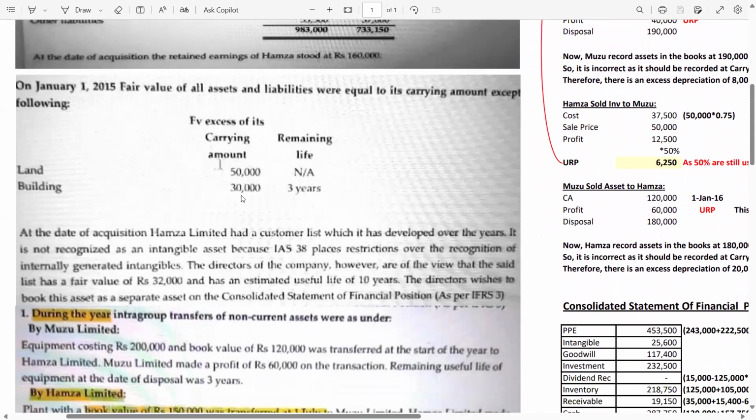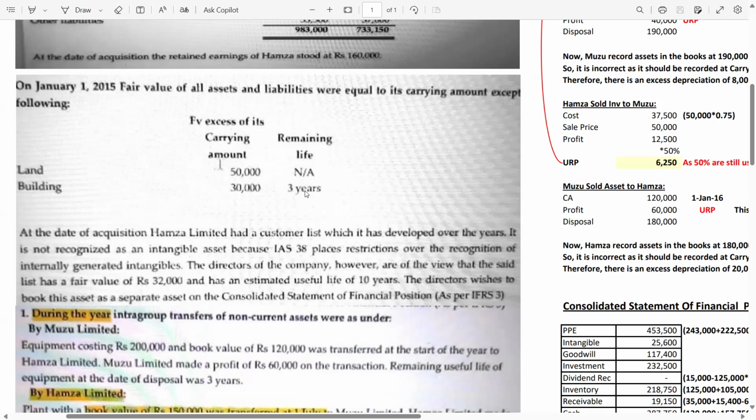So now you have to depreciate the building over 3 years for the 2 years. 30,000 divided by 3, you will get the per year depreciation, which is 10,000. But you will need 2 years depreciation because you are at 1st Jan 2015, and in order to reach 31st December 2016, you will have to depreciate by 2 years.